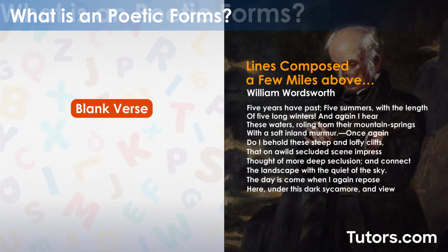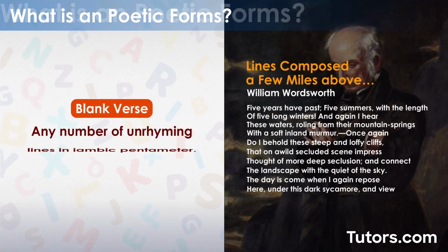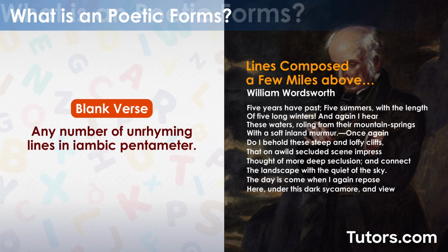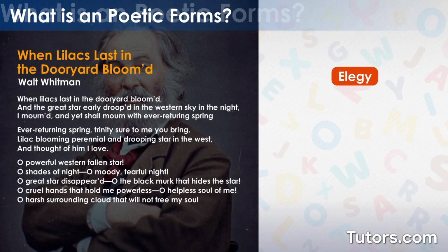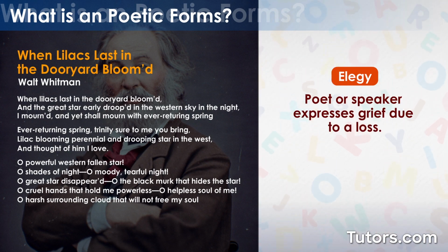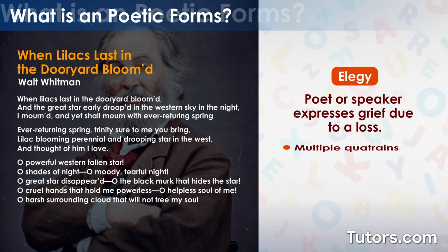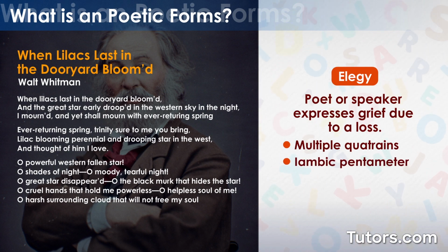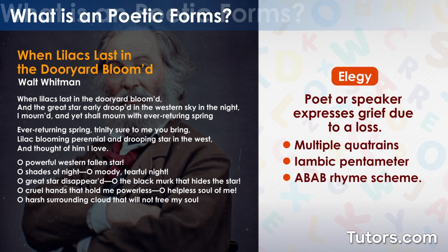Blank verse consists of any number of unrhyming lines in iambic pentameter. In an elegy, the poet or speaker expresses grief due to a loss of some kind. Elegies consist of multiple quatrains written in iambic pentameter, with an A-B-A-B rhyme scheme.